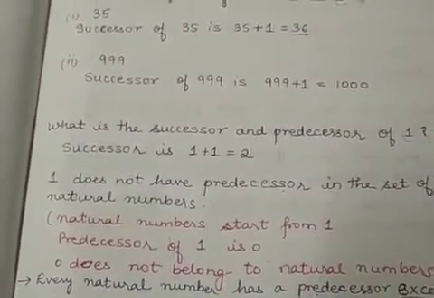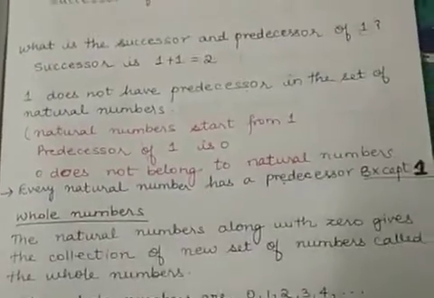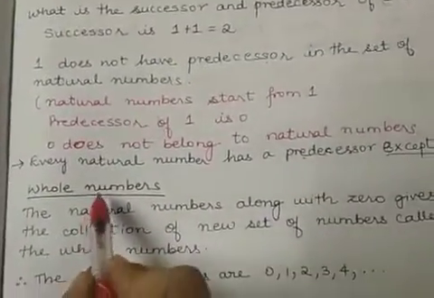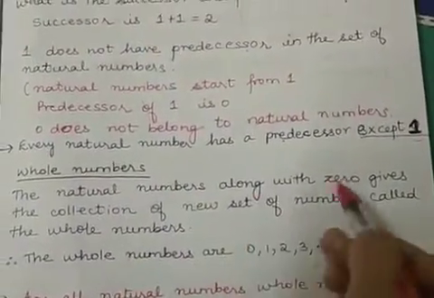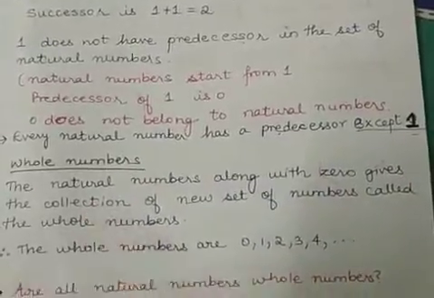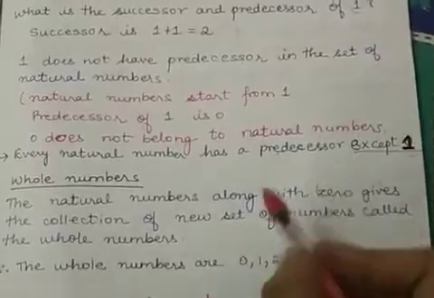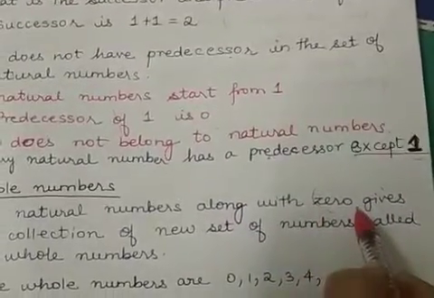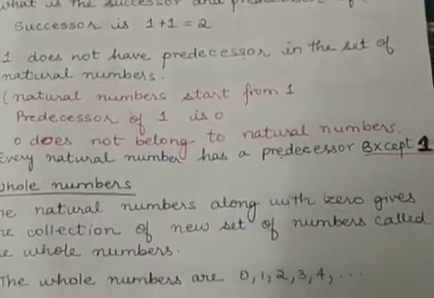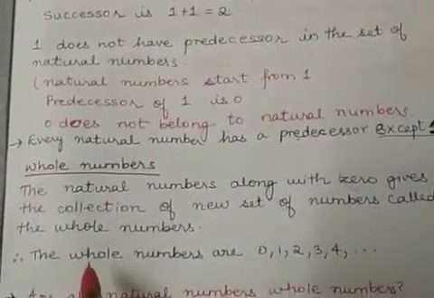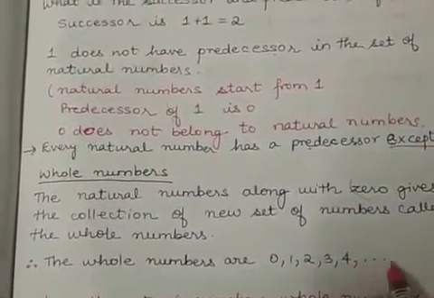Yes? So this gave rise to the next set of numbers called whole numbers. So what are whole numbers? Whole numbers are natural numbers, but 0 is also added to the collection of natural numbers. So whole numbers are natural numbers along with 0, and this gives rise to a new set of numbers called whole numbers. Okay, so your whole numbers will start from 0, 1, 2, 3, 4 and so on.